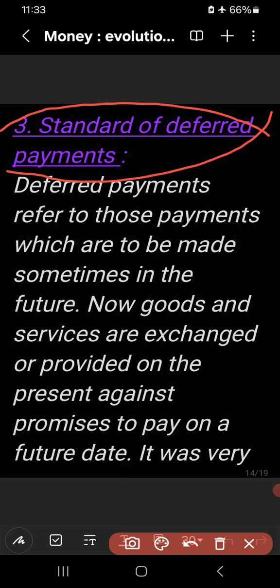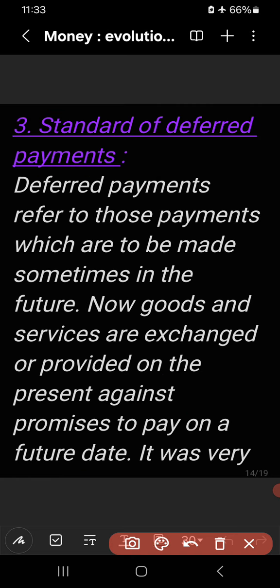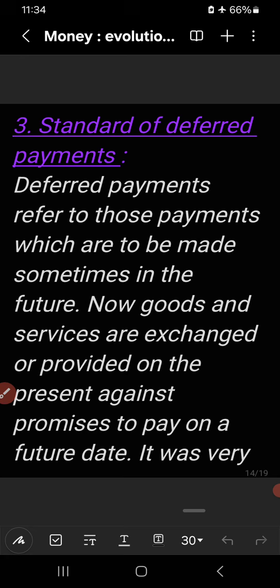Now goods and services are exchanged or provided in the present against promises to pay on a future date. This is deferred payment. This standard of deferred payment was not there in the barter system.